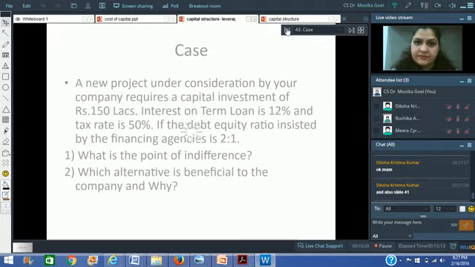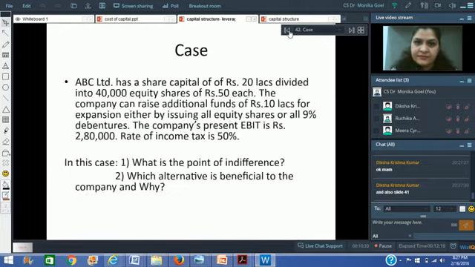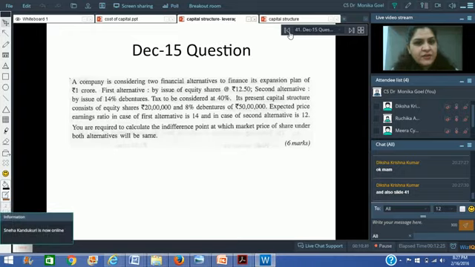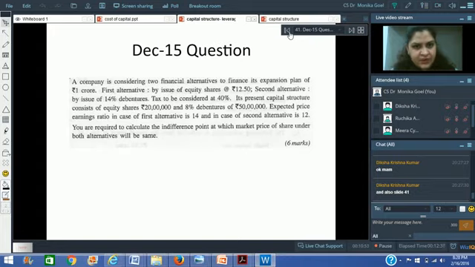Also, slide number 41. A company is considering two financial alternatives to finance its expansion plan of rupees 1 crore. First alternative by issue of equity shares at rupees 1250. Second alternative by issue of 14% debentures. Tax to be considered at 40%. Okay. Its present capital structure consists of 20 lakhs equity shares and 8% debentures. Expected price earning ratio in the first alternative is 14 and second alternative is 12. You are required to calculate the indifference point at which the market price of the share under both the alternatives will be same. Okay, so what is the question?